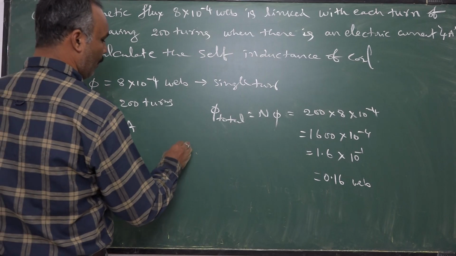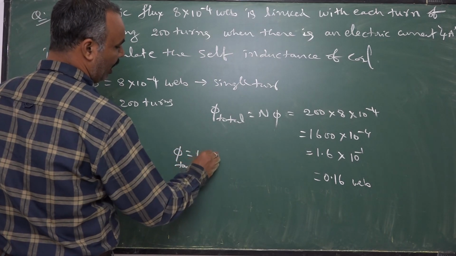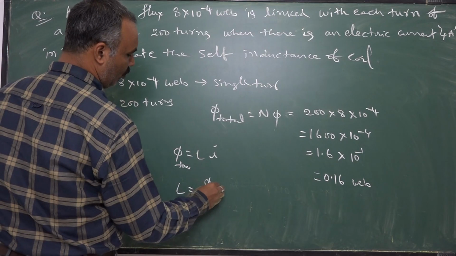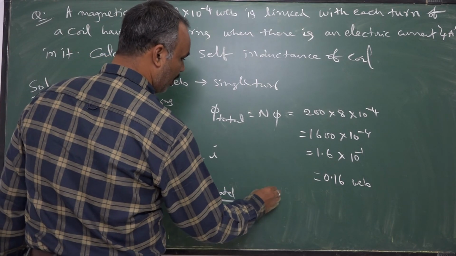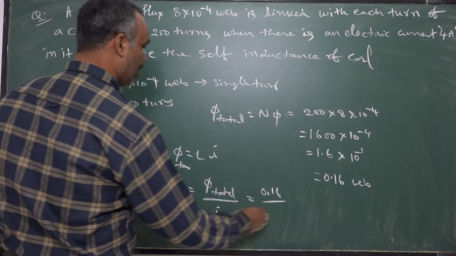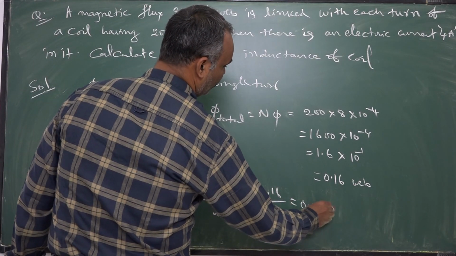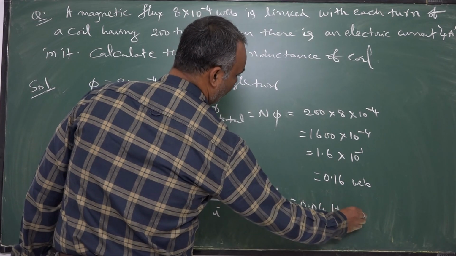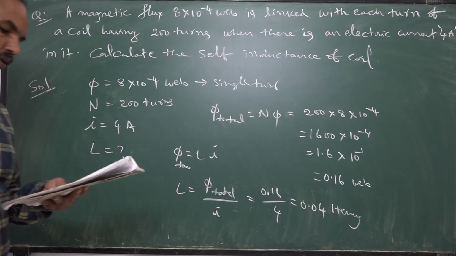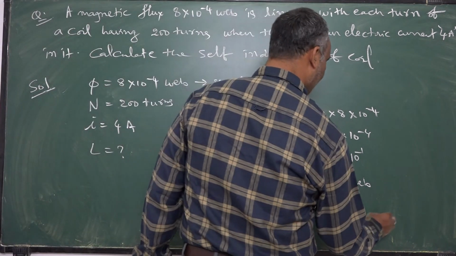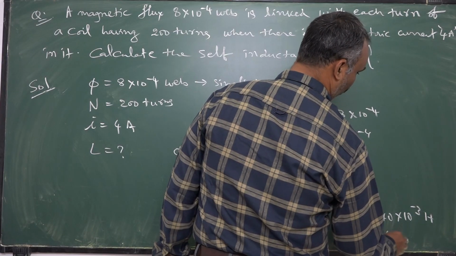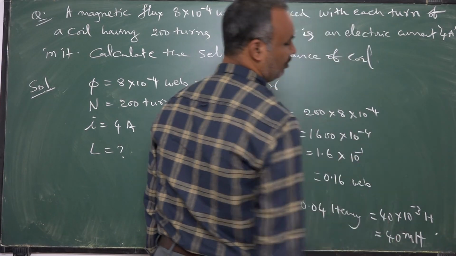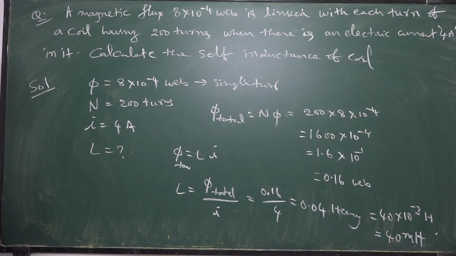Phi total is equal to Li. L is equal to phi total by I. That is 0.16 by strength of the current is 4. That is 0.04 Henry. You can write it as 40 into 10 power minus 3 Henry. That is 40 millihenry is the answer for the given question.